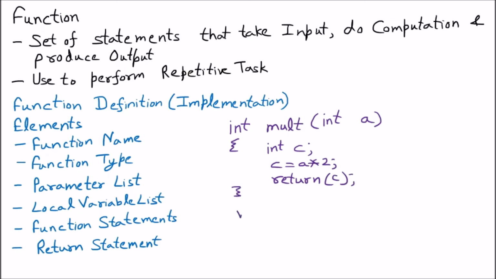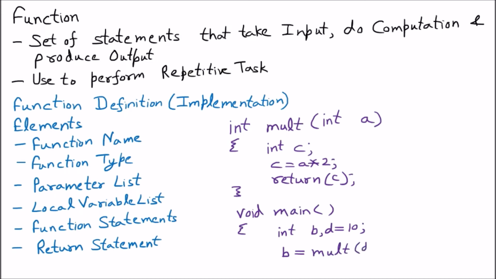Then I have the void main, which is the driving function. Inside the void main, let us suppose I have variables int b and d, and I have assigned the value of d as 10, and I am calling b is equal to mult.